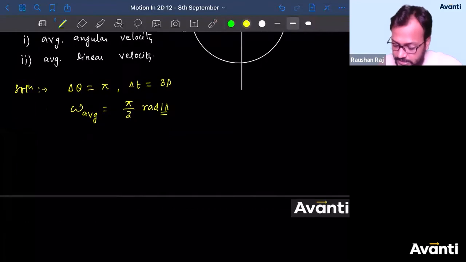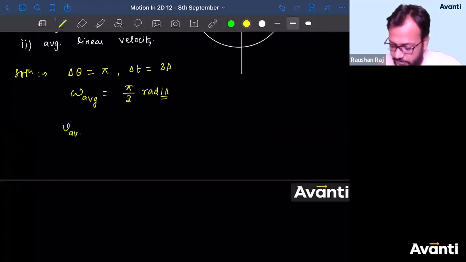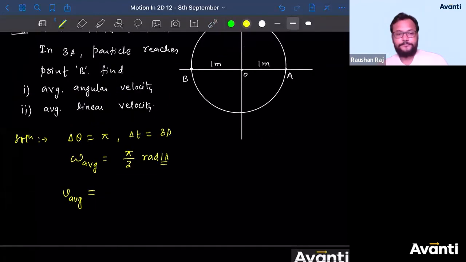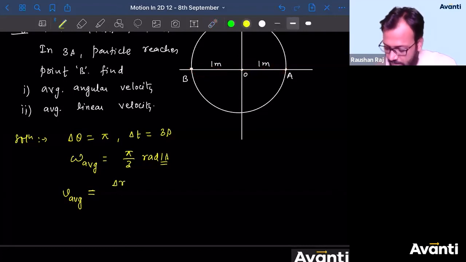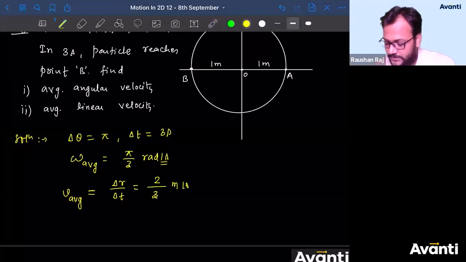All right. Achha. What about linear velocity? Average linear velocity. Tell me, guys, what will be the answer? So what is delta R here? So particle was initially here. Now particle has come to here. What is the displacement here? The shortest distance. The magnitude of displacement is nothing but this shortest distance between the initial and final point. What is the shortest distance, guys? It is 2. So I'll say delta R divided by delta t, and delta R is nothing but 2 divided by 3. So it is nothing but 2 by 3 meter per second.